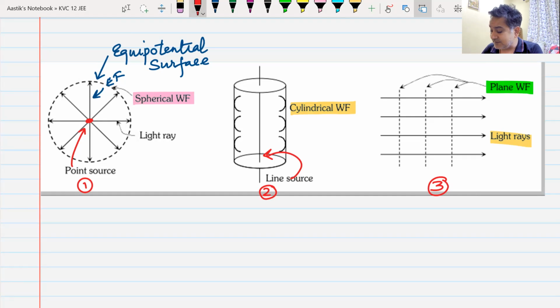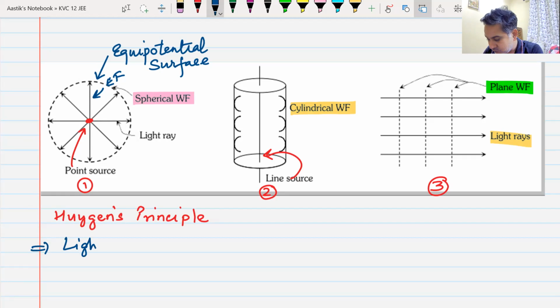Then there is something known as the Huygens principle. We will quickly go through this Huygens principle. What does this Huygens principle say? Whenever we have a source of light, it will emit wavefronts in all possible directions. So light will move in the form of wavefront. Light travels or propagates in the form of wavefronts.